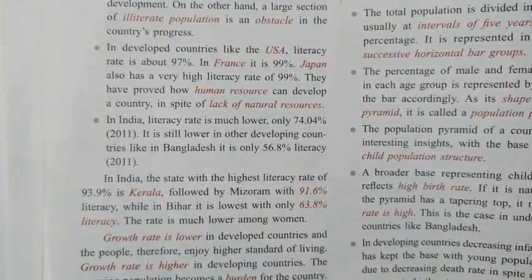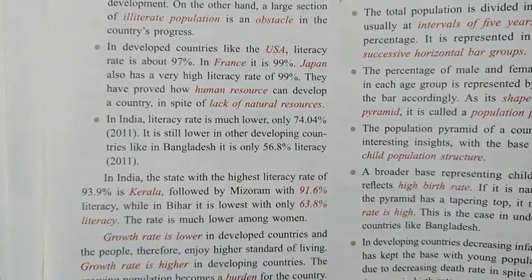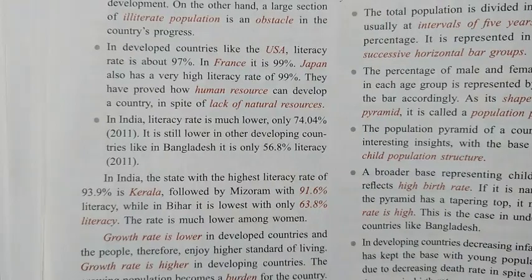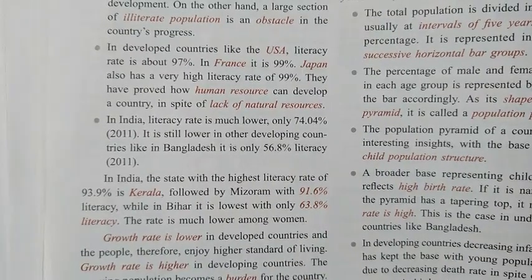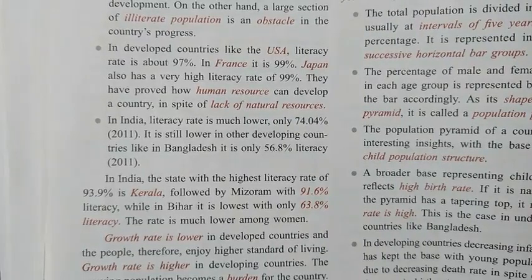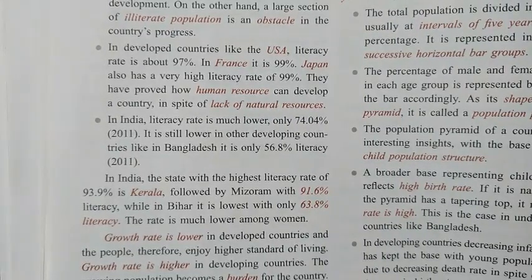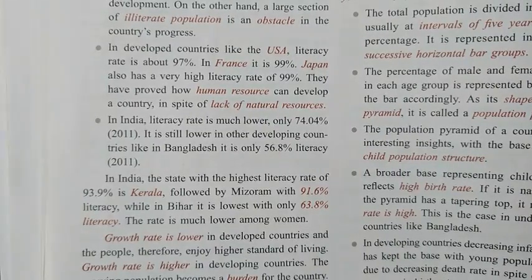This is the difference in our country state-wise, and the same thing you can find in the development of these states. Development in Bihar is very slow compared to other states.